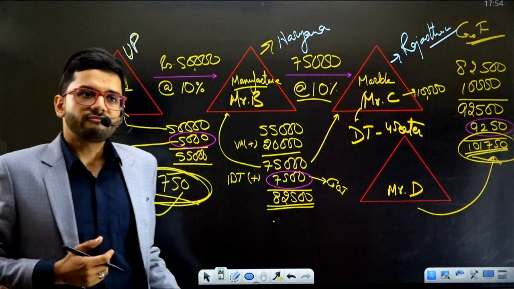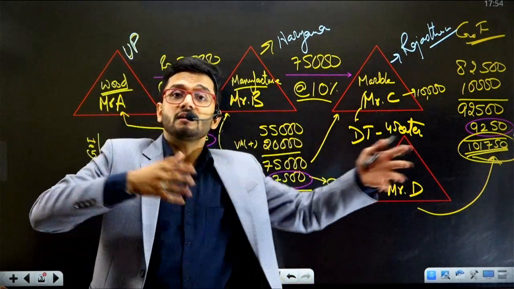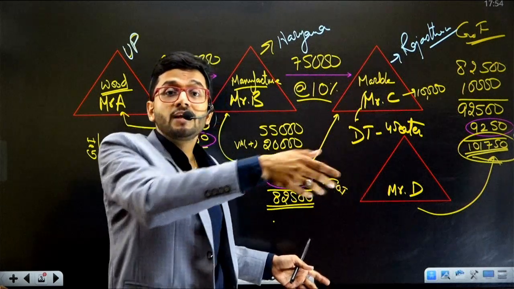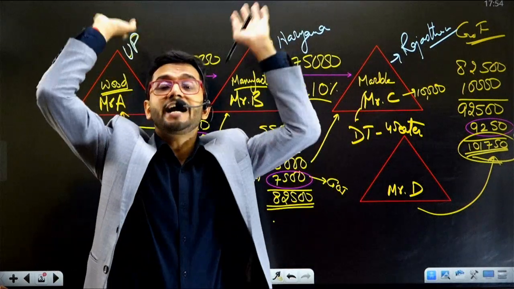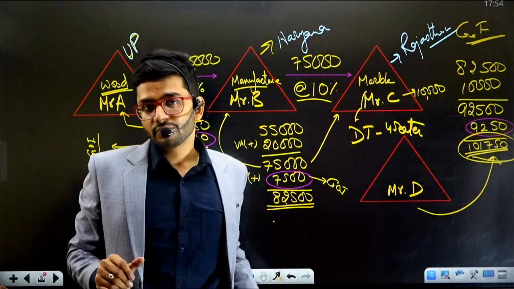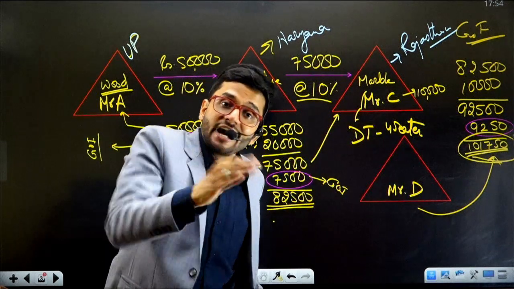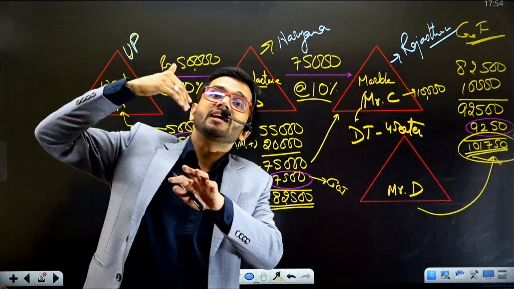Okay, so suppose you are having a transaction where multiple states are involved, one product is going through multiple states, right? So each of the states used to have a different IDT regime. Each of the states used to have a different sales tax regime. So there were multiple taxes at each state level which were levied on the products, and the cost of the product used to get inflated.